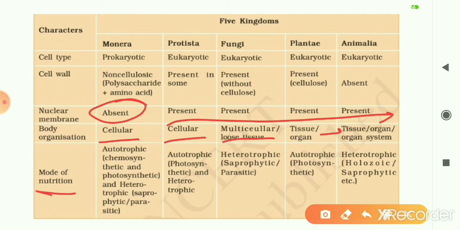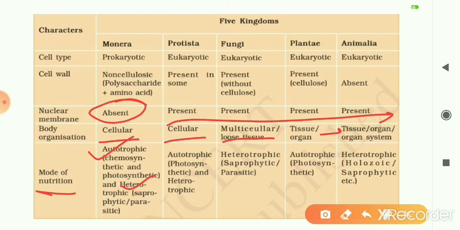Type of nutrition: monerans can either be autotrophic or heterotrophic. Those which are autotrophic can either be chemoautotrophic, that is, they take energy by oxidizing chemicals, or, like blue green algae, which is a moneran, they get the energy required for making food from light, so it is photoautotrophic in nature.